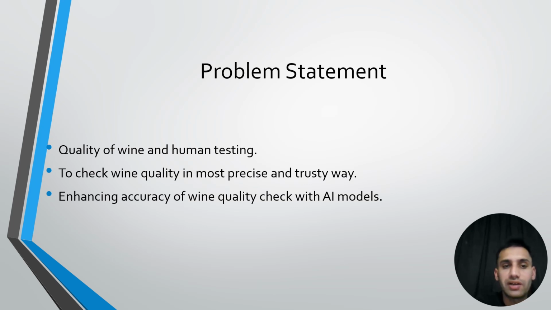So, to check the wine quality in the most precise and trusty way, AI is necessary. The machine learning model gives us accurate and precise methods to check the quality of wine. So rather than human testing, AI is more precise, quicker and easier.